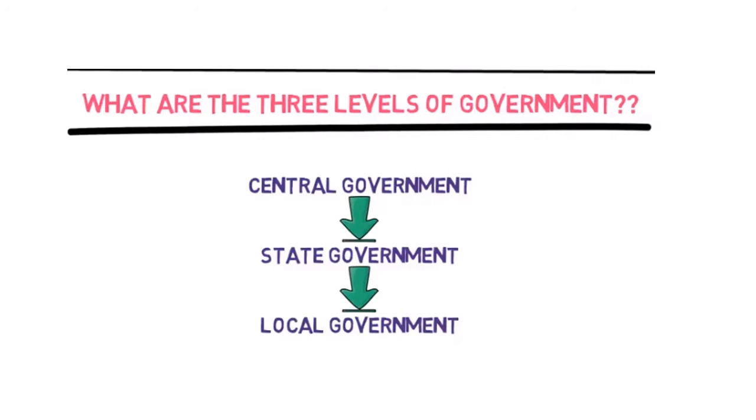So children, how is our country governed? Yes, in our country there are 3 levels of government. We have a government in the center, which is also called the central government or union government. Then we have a government in every state. I told you we have 28 states and union territories. The union territories are governed and looked after by the central government. And then we have local government in the villages. So these are the ways our entire country is governed.